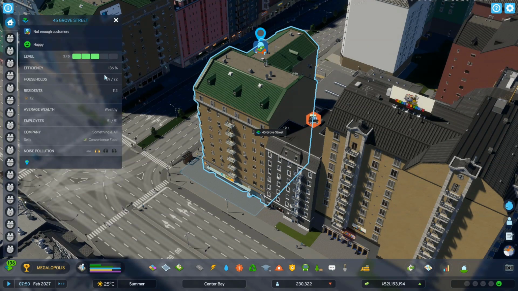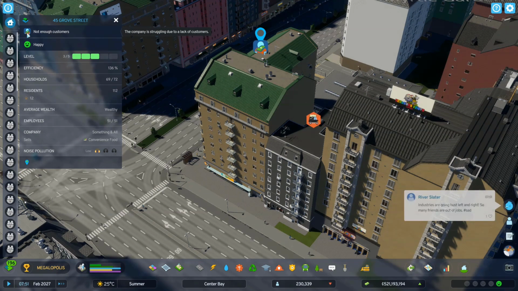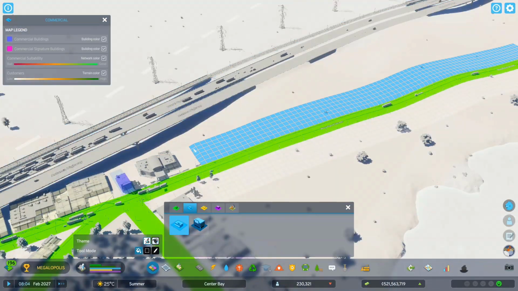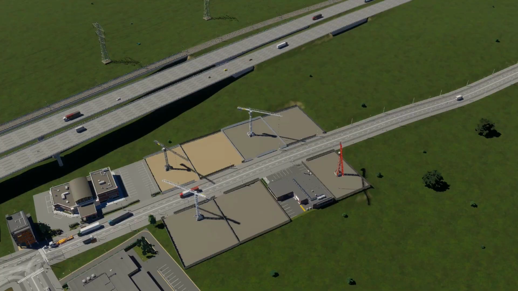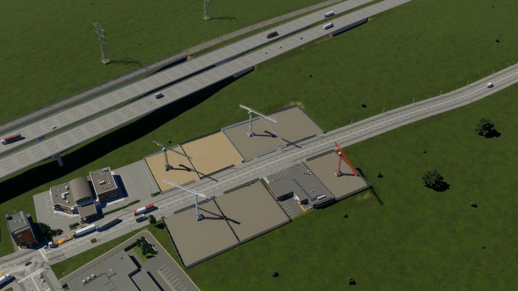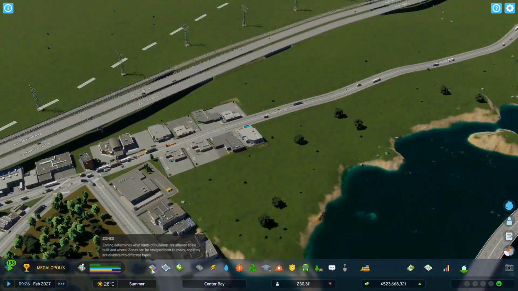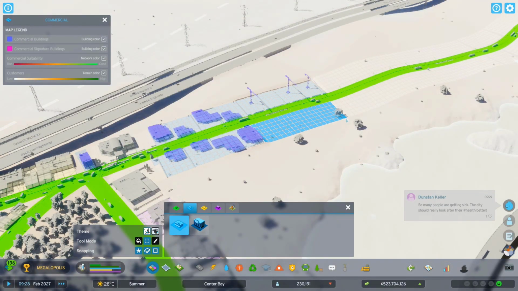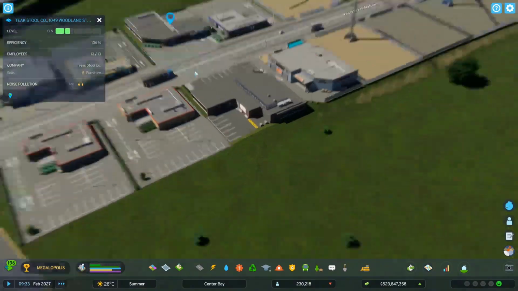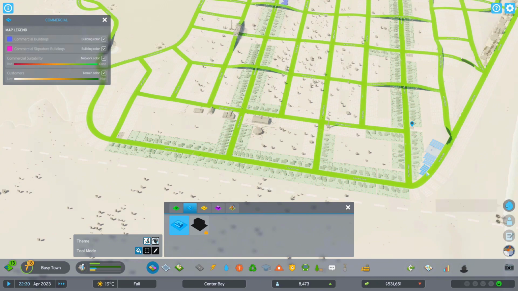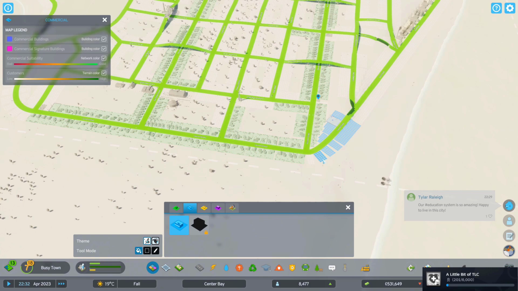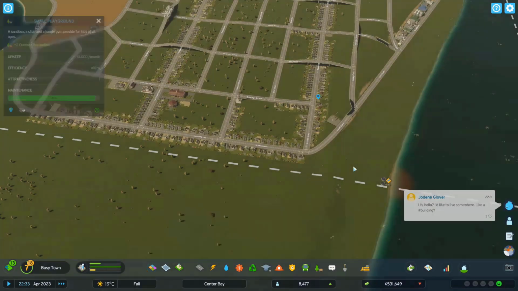Otherwise, even if they build new commercial buildings, they would soon complain about lack of customers and then go out of business. So, my suggestion is, zone your new commercial areas in small batches at a time. Wait for them to be built and see if they are doing well. And then, zone the next batch if nobody is complaining about anything. Okay, this is how to handle new commercial areas in the tourism district. And for the other parts, my strategy is to only zone a few new commercial areas when I zone new residential areas to fulfill the needs of my new residents.